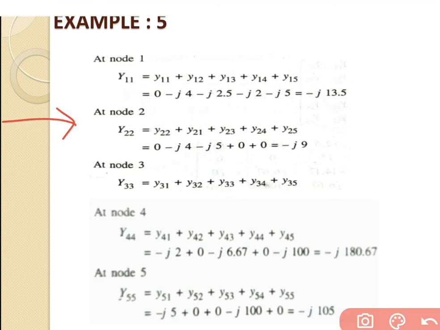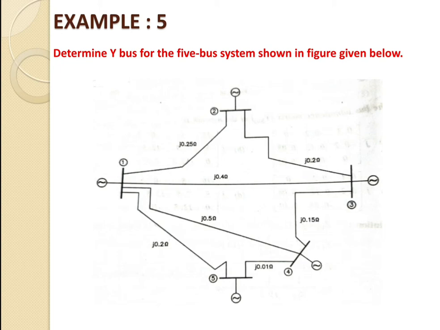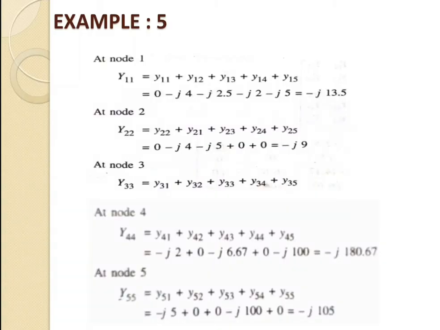So at node 2 we have the equation Y22 equals Y22 plus Y21 plus Y23 plus Y24 plus Y25.